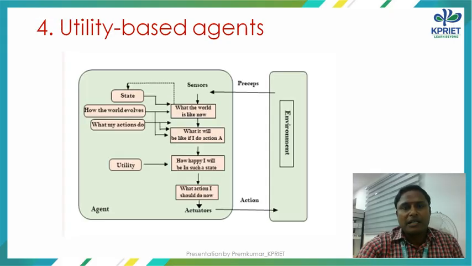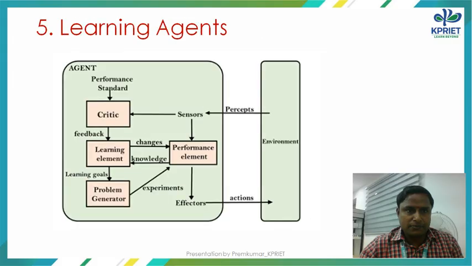Fourth one is the utility based agent. These agents are similar to the goal based agent but provide an extra component of utility measurement, which makes them different by providing a measure of success at a given state. A utility based agent acts based not only on goals but also on the best way to achieve the goal. The utility based agent is useful when there are multiple possible alternatives and an agent has to choose in order to perform the best action.